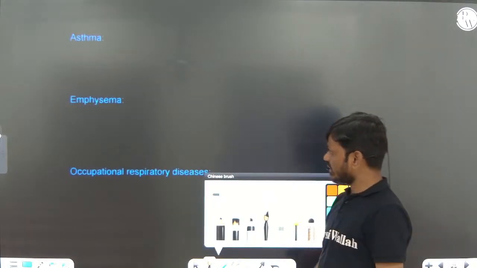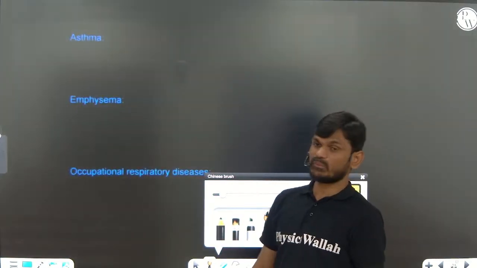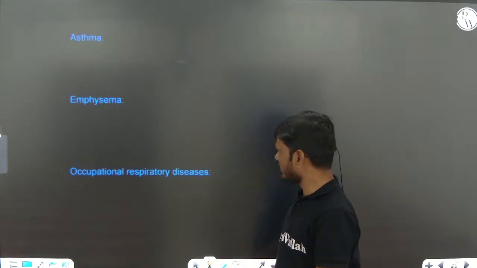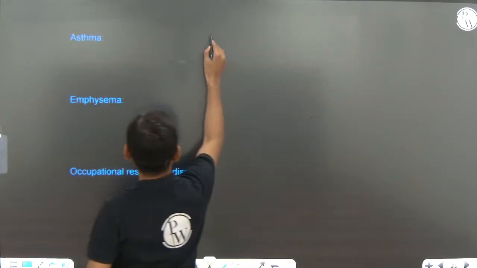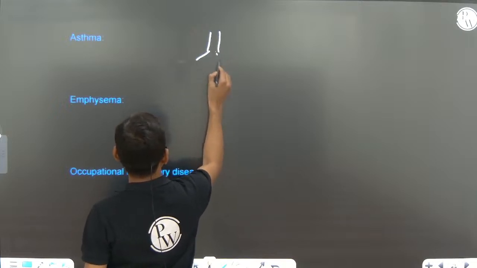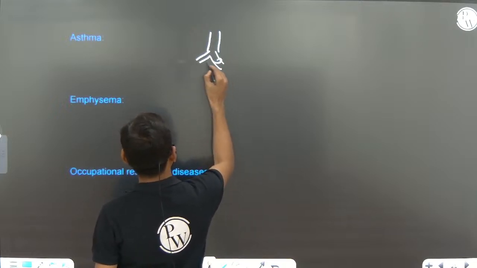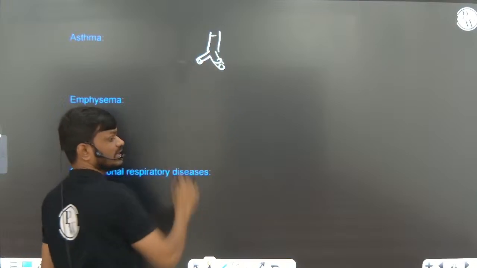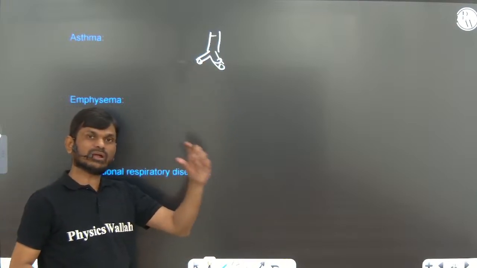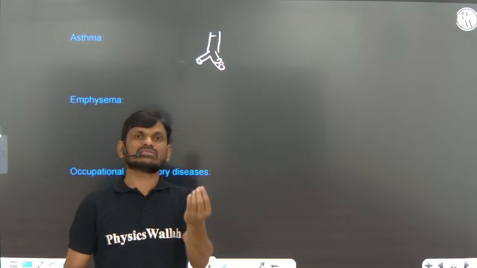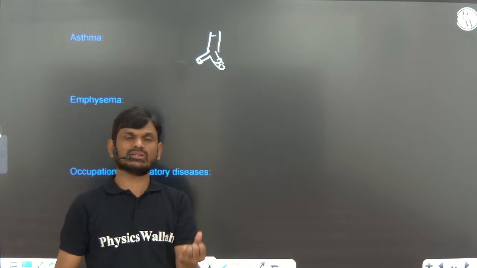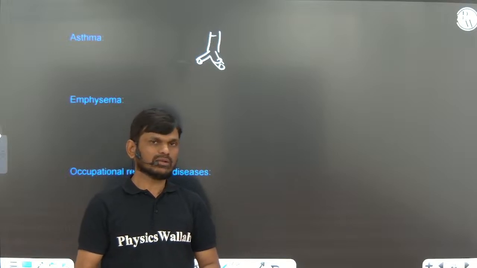So these are the disorders: asthma and emphysema, and occupational disorders related to respiration. In asthma, there is inflammation of the bronchi and bronchioles, which narrows their diameter. Because of that, difficulty in breathing and a wheezing sound are produced.